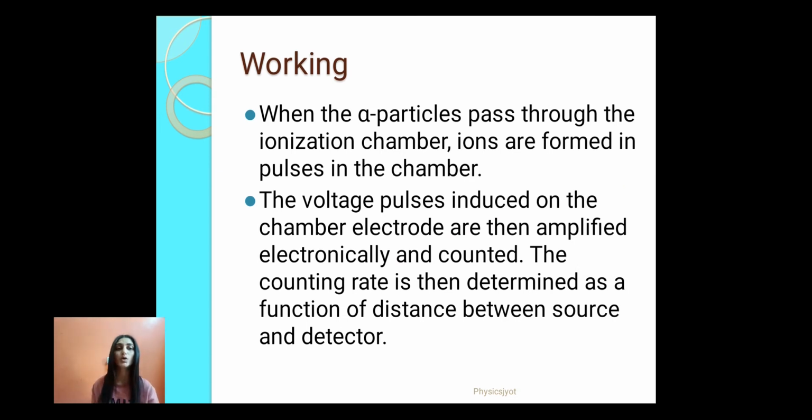Now, how does it work? When the alpha particles pass through the ionization chamber, ions are formed in pulses in the chamber, because we know that alpha particles cause ionization whenever they pass through a medium. So these ions are produced in the form of pulses in the ionization chamber. The voltage pulses induced on the chamber electrode are then amplified electronically and counted, and the counting rate is determined as a function of distance between the source and the detector.